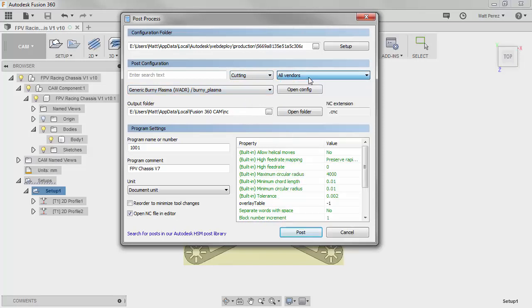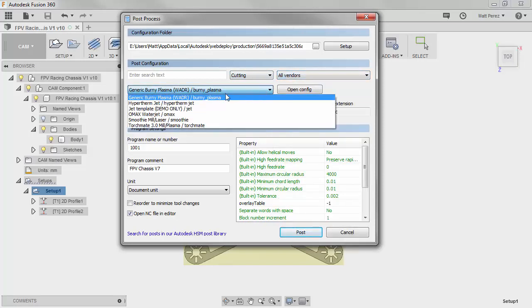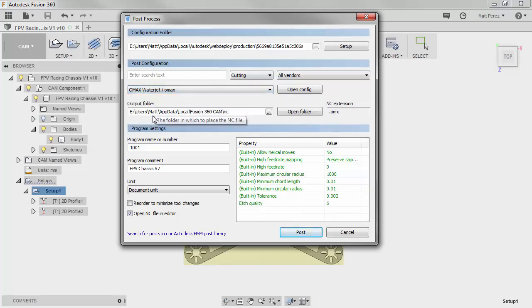We have an All Vendors option. We're going to leave All Vendors on and take a look at some of the preloaded types. We have a Plasma, we have a Hypertherm jet, we have a demo-only jet template, we have an OMAX, we have a mill laser from Smoothie, and we have a Torchmate Plasma. We're going to be using the OMAX Waterjet.